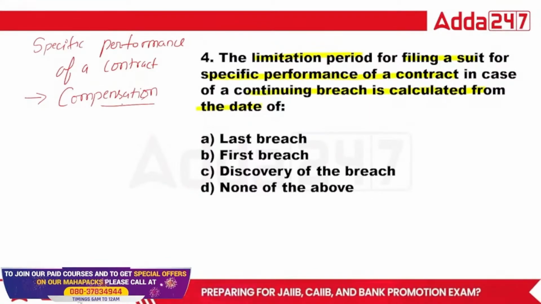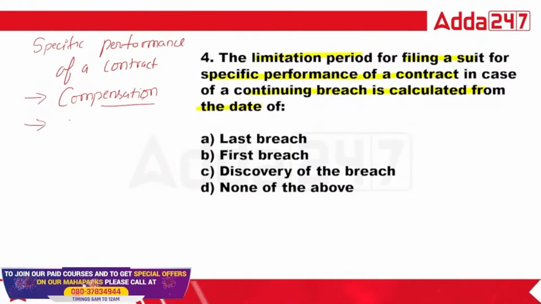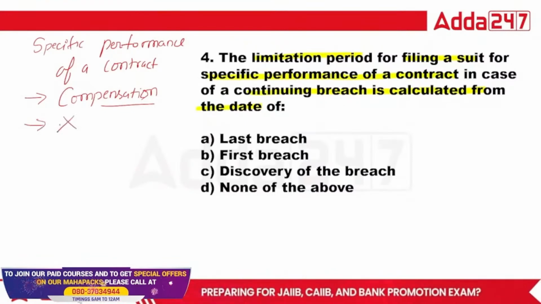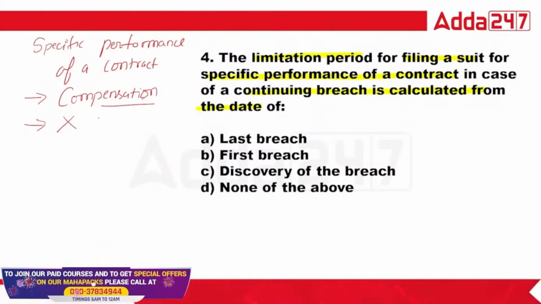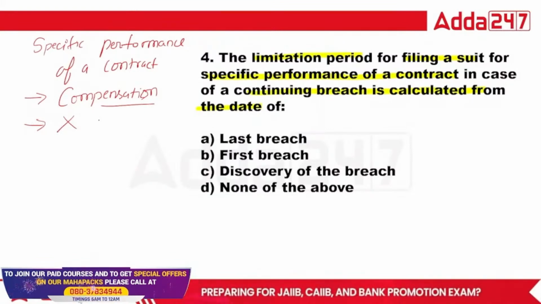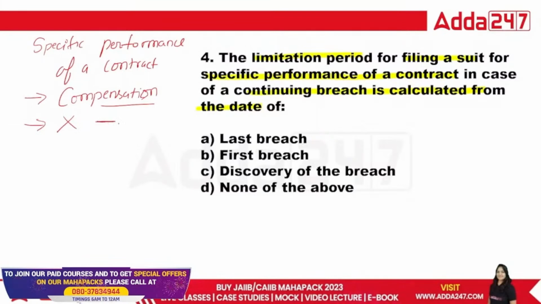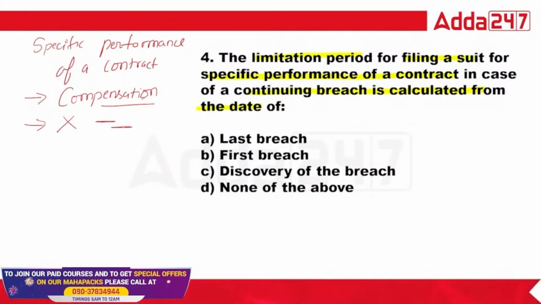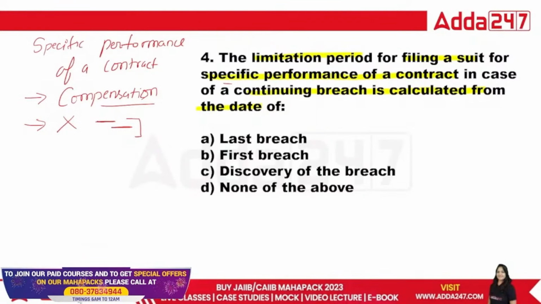But in specific performance, suppose one person breached the contract, so compensation is not the only way that can fulfill the demand of the opposite party. The person wants specific performance, that you have to perform. You have to give me this book only. You have to perform this activity only. Then only this contract can be fulfilled. This is called the specific performance of the contract.